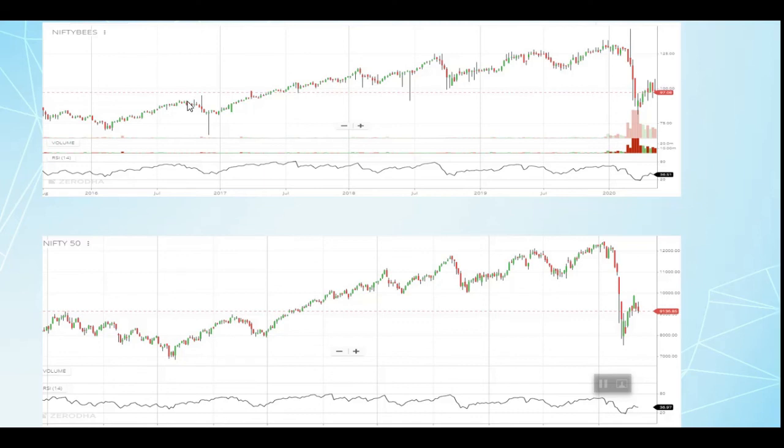You can see the same chart pattern with both Nifty 50 and Nifty Bees. This way you can invest in the Nifty 50 as your portfolio, and Nifty Bees will give you the same return as the Nifty is giving on a yearly basis. There might be small minor changes, so based on that you can invest.